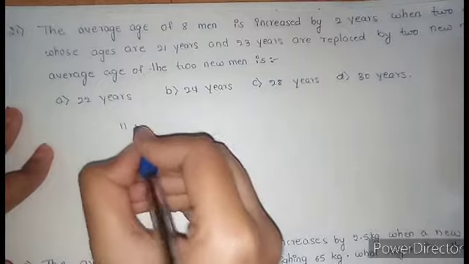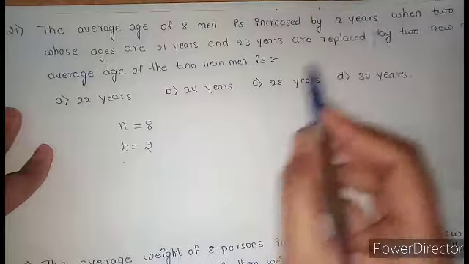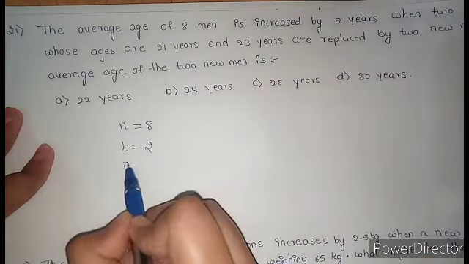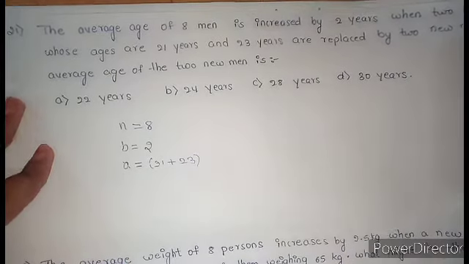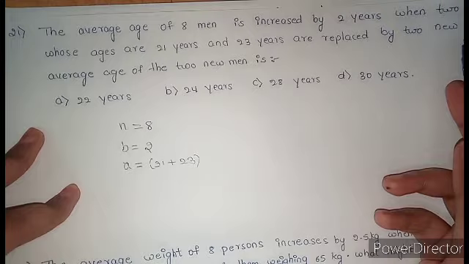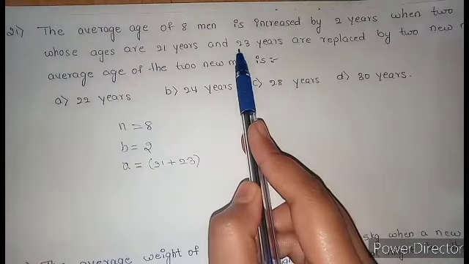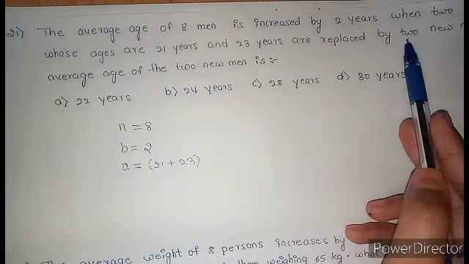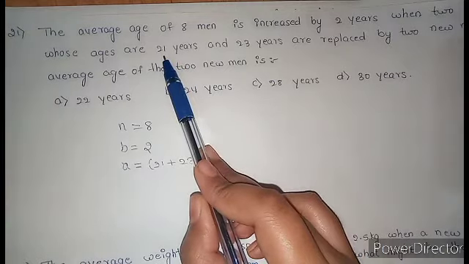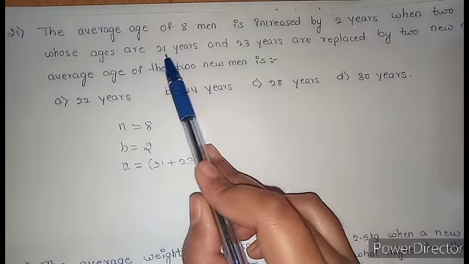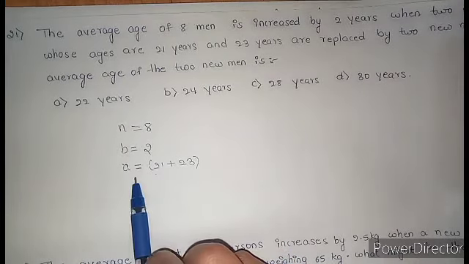How many men? N is 8, is increased by 2 years. B is 2 years. When 2 of them, here 2 persons are given, just add them up. 21 plus 23. Okay, they are replaced by 2 new men. In a group of 8 persons, 2 men leave the group, and in that place 2 men get joined. The 2 men who leave the group have ages 21 and 23. Just add that. That is A.